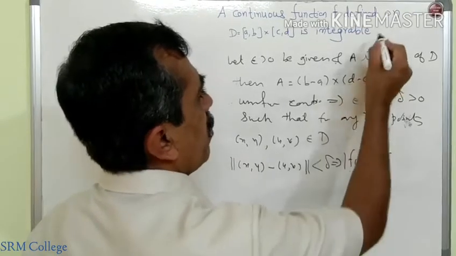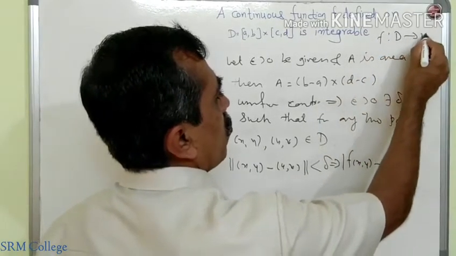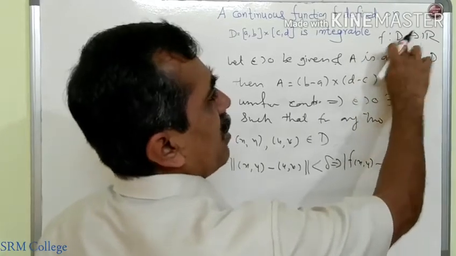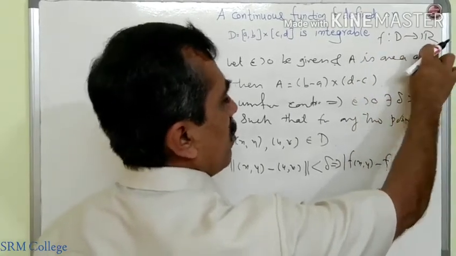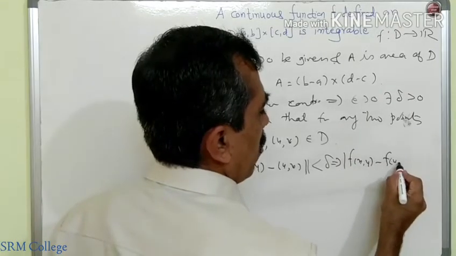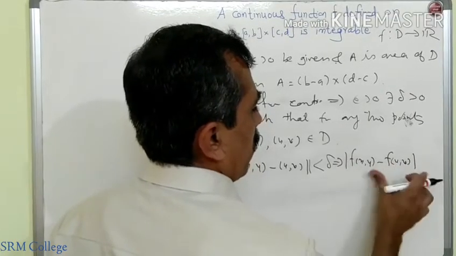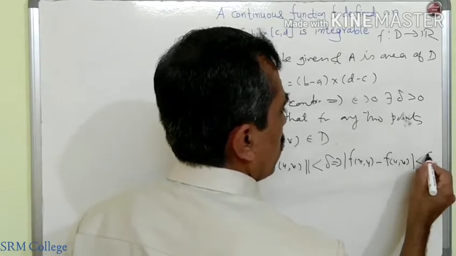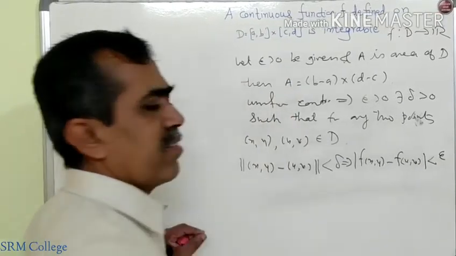What is the codomain? This function is from D to R, so f(x, y) is a real number, f(u, v) is a real number. And the distance between real numbers is given by the modulus.